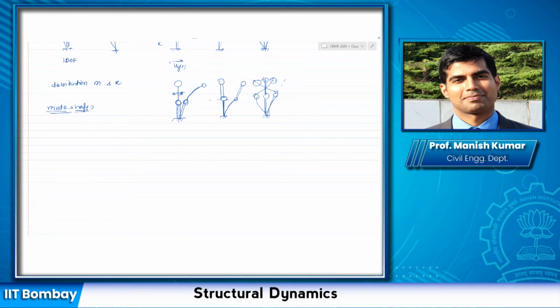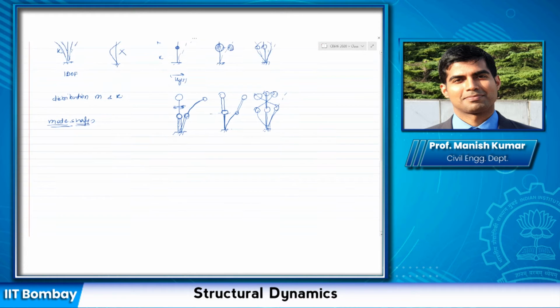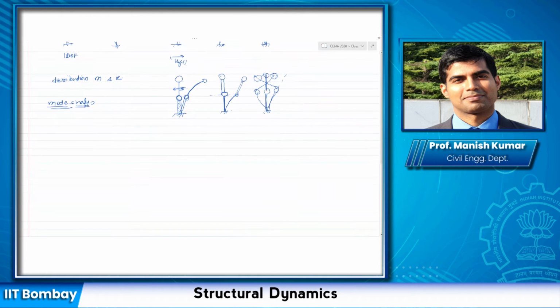Now a structure can have as many mode shapes as the degrees of freedom, and that you can easily guess. If it has one mass, it has 1 degree of freedom, one mode shape. If you have two masses, then 2 degrees of freedom, then two mode shapes. If you have n degrees of freedom, you would have similarly n mode shapes, n possible ways in which it can deflect. So the total response depends on the mode shapes and the relative distribution of masses.